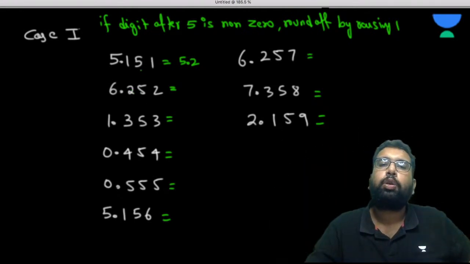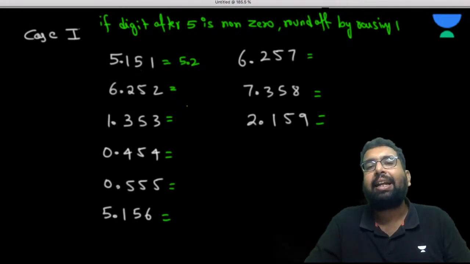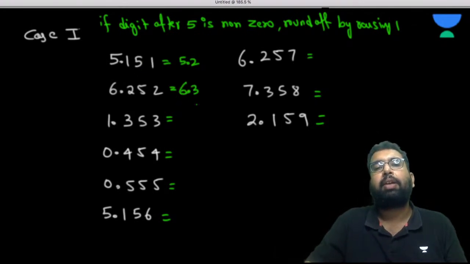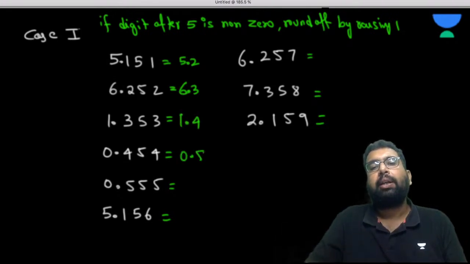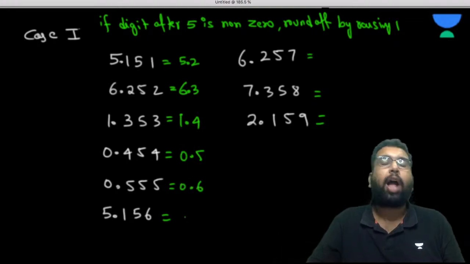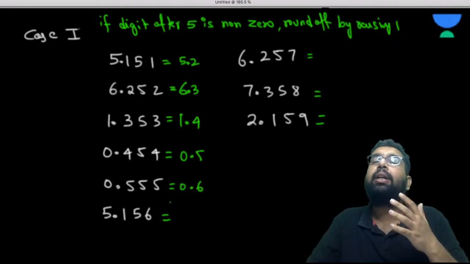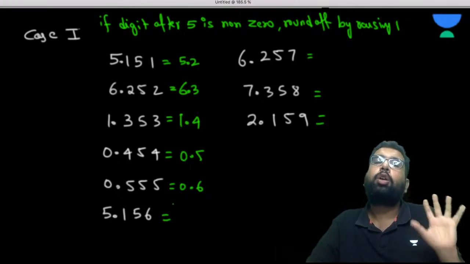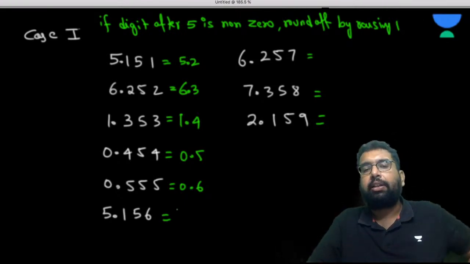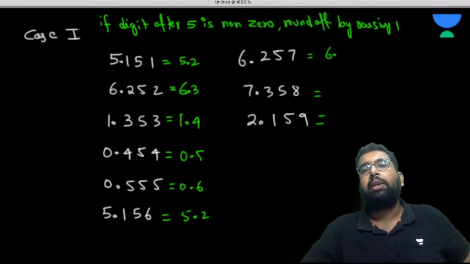If it is non-zero, you don't have to see anything else, you can raise the digit by 1. So this will become 6.3. This will become 1.4. This will become 0.5. This is going to become 0.6. So I'm not checking whether the digit next to it is greater than 5 or less than 5. We are just seeing if it is non-zero or not. That's it. This is going to be 5.2. This is going to be 6.3. This is going to be 7.4. This is going to be 2.2.